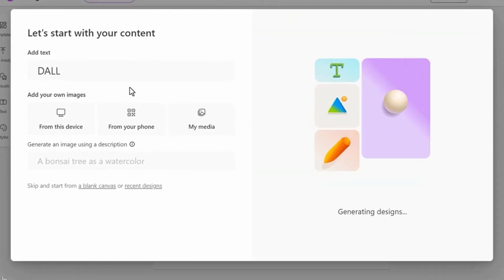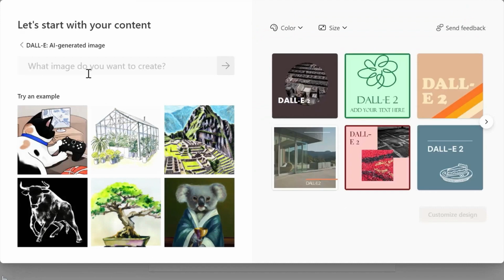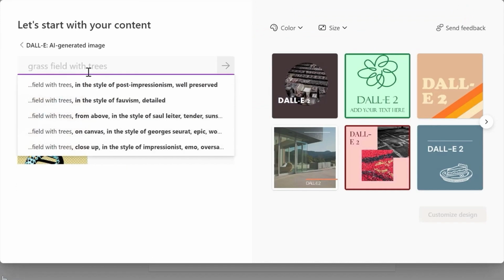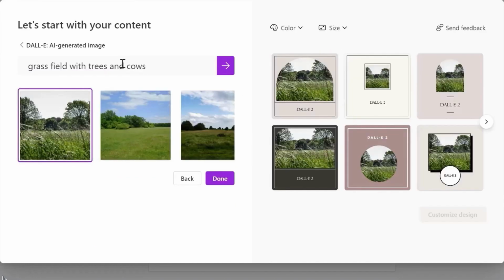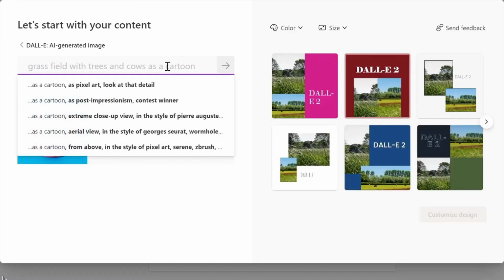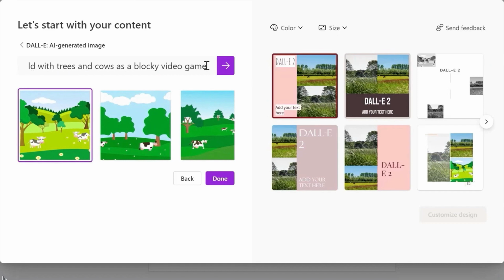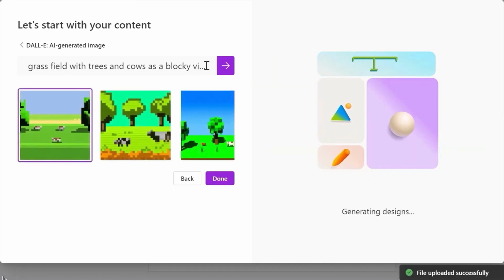I'm going to add a design headline, say DALL-E2. And here I can generate an image from natural language. I'll type grass field with trees, and you'll see Designer gives me some nice recommendations to augment it. But I'll keep things simple and just add cows. Now, if I want to change the look, I can add as a cartoon, and that's starting to look closer to where I want. But I'll change the cartoon to a blocky video game, and that's exactly what I wanted.